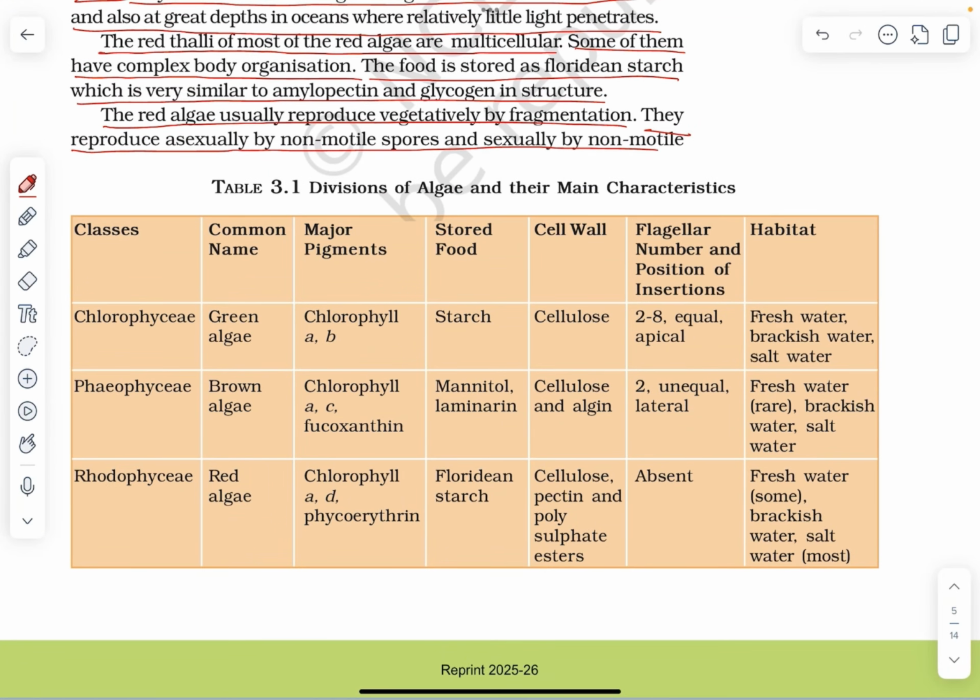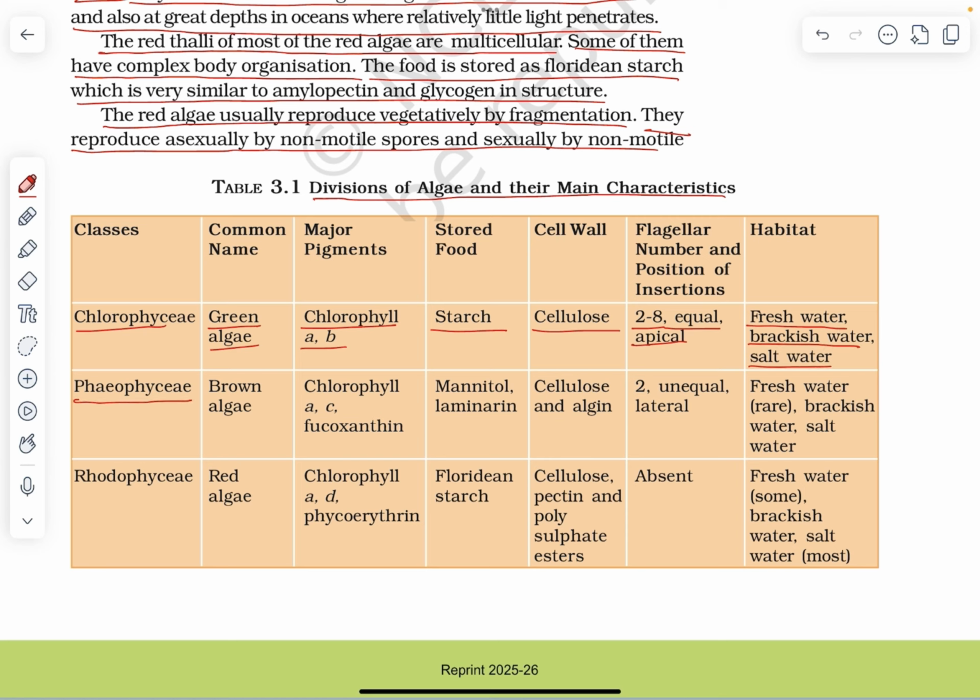Table 3.1 Divisions of algae and their main characteristics. Chlorophyceae, common name green algae, major pigments chlorophyll a, b, food stored starch, cell wall cellulose, flagellar number and position of insertion 2 to 8, equal and apical. Habitat freshwater, brackish water and salt water.